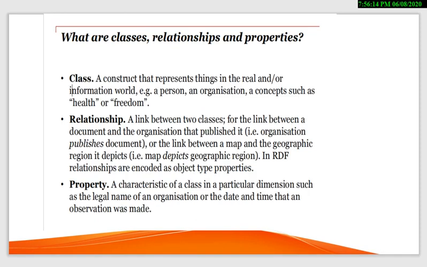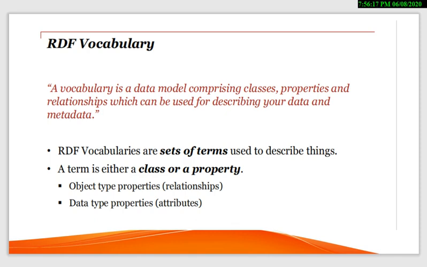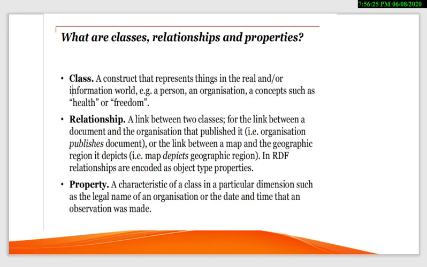What are classes? In the previous slide I told you that a term is either a class or a property. In this slide we will see what a class actually is. A class is a construct that represents things in the real or information world. Examples are a person or an organization, or a concept such as health or freedom.